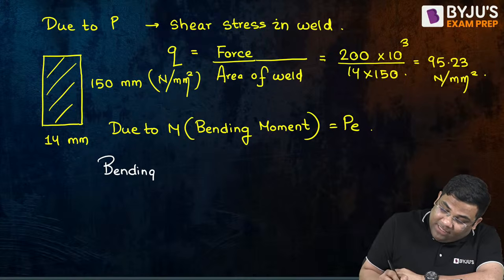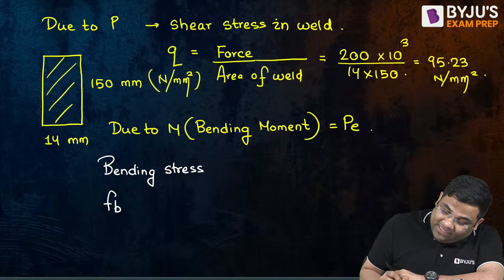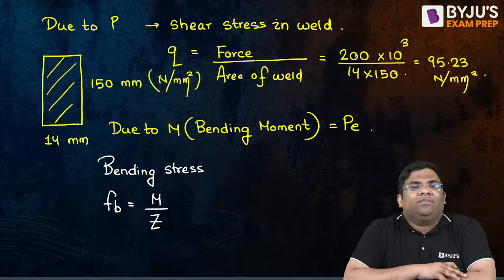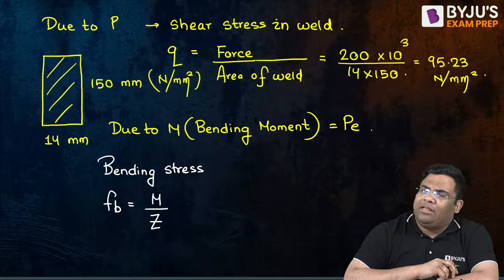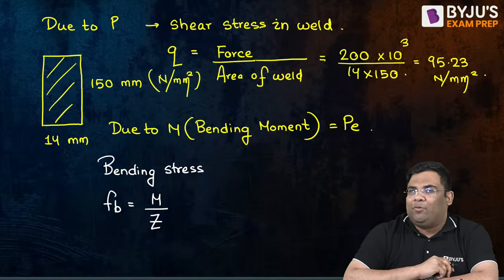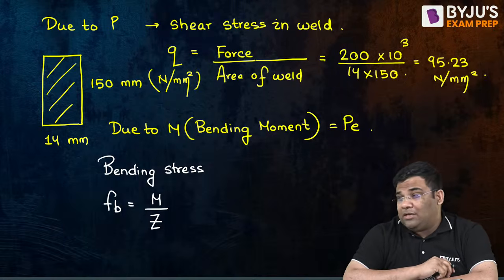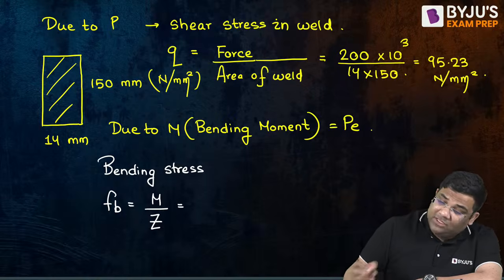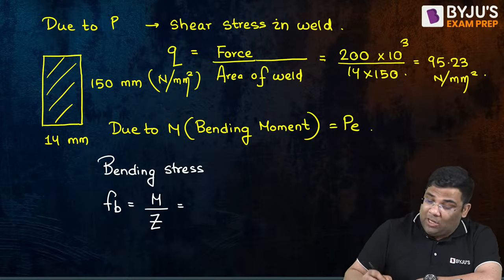Now that bending stress, what is the maximum equation of bending stress? Suppose FB. The maximum bending stress is nothing but M by section modulus Z, na? Remember, this is from strength of material, right? The maximum bending stress is the bending moment by the section modulus, right? Now the bending moment equation is P into E.